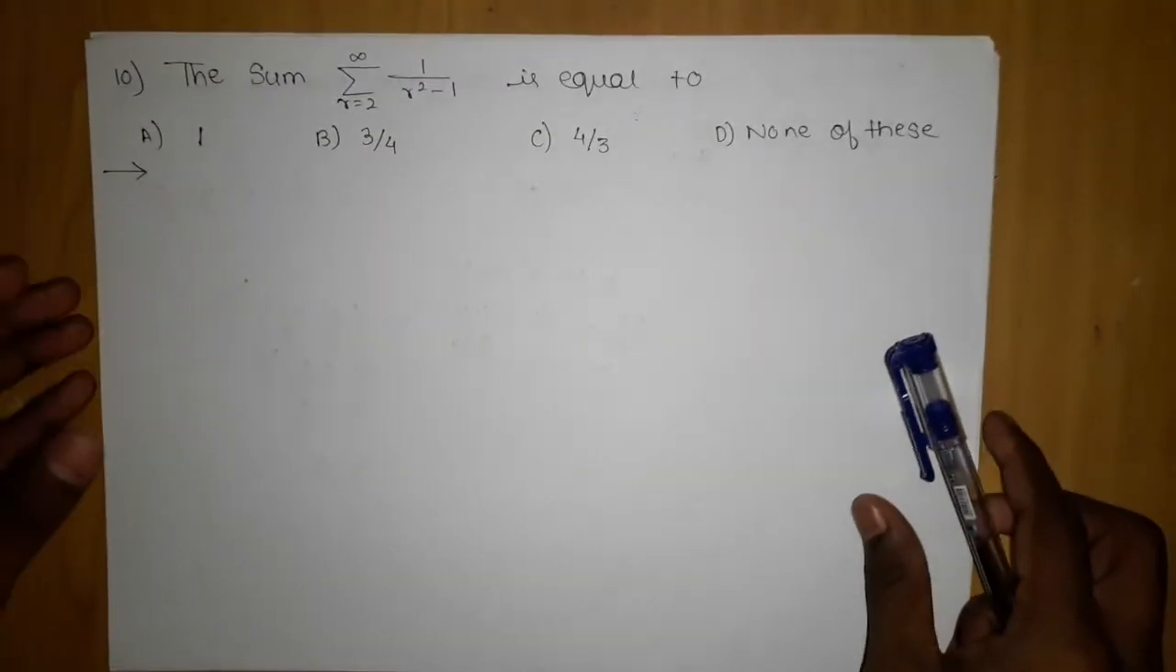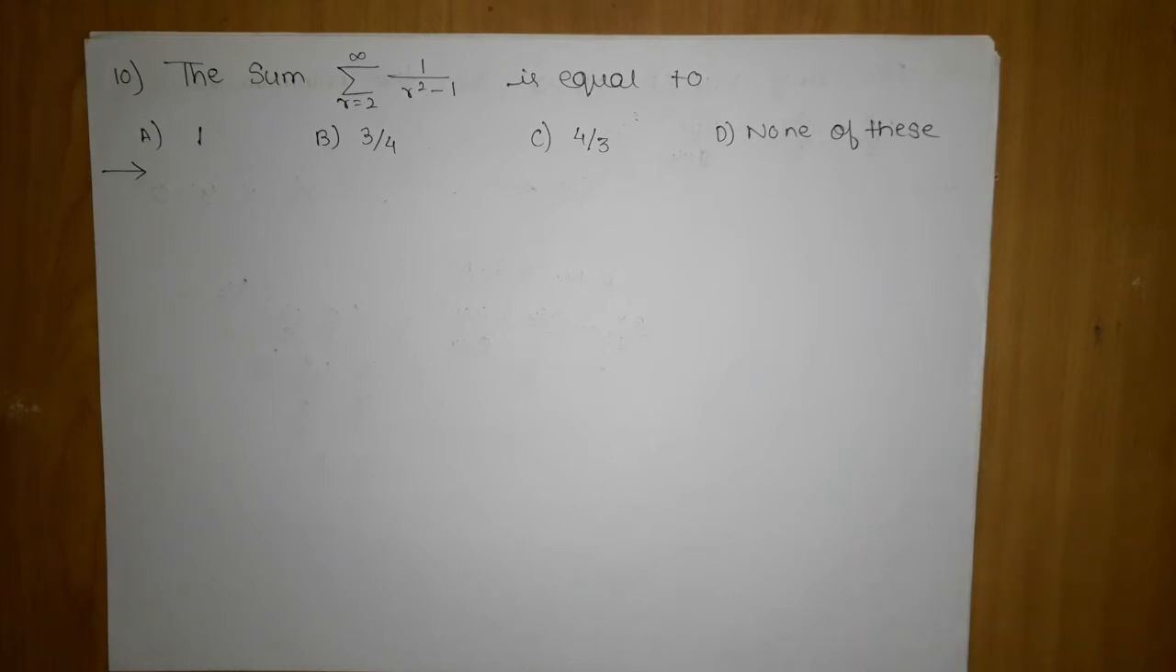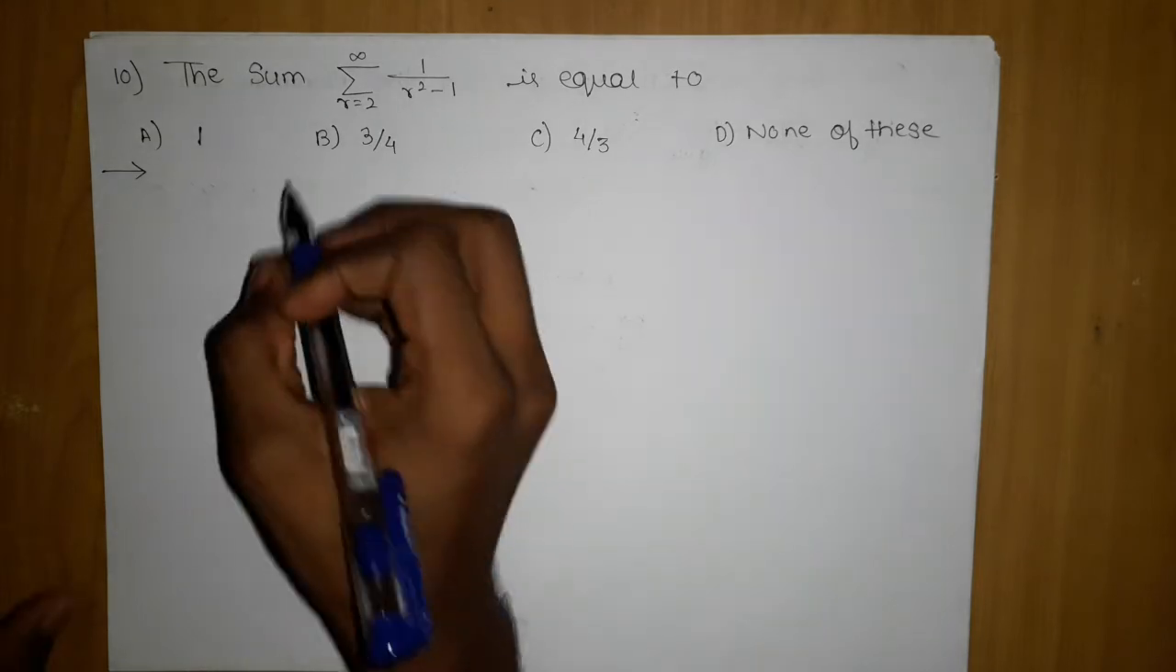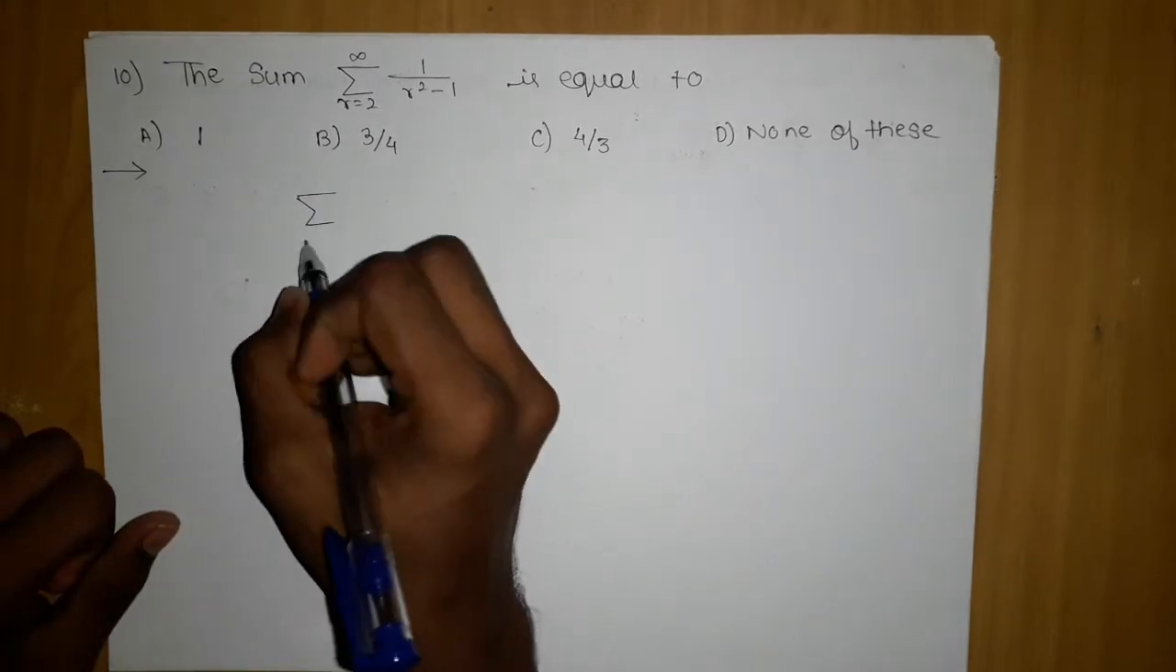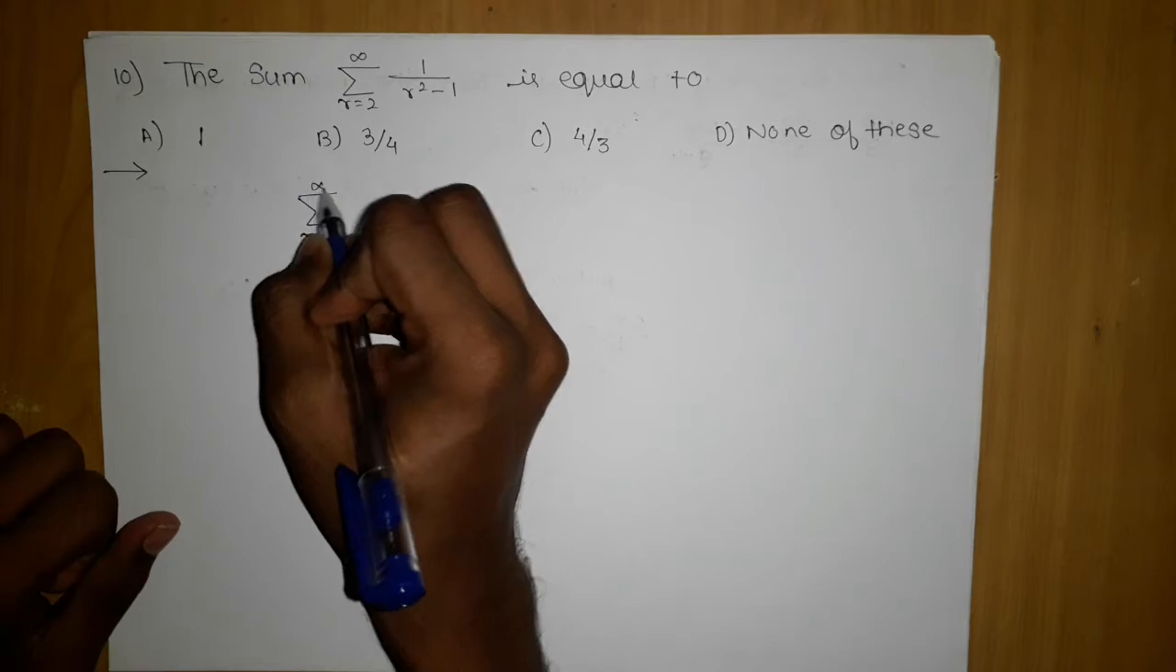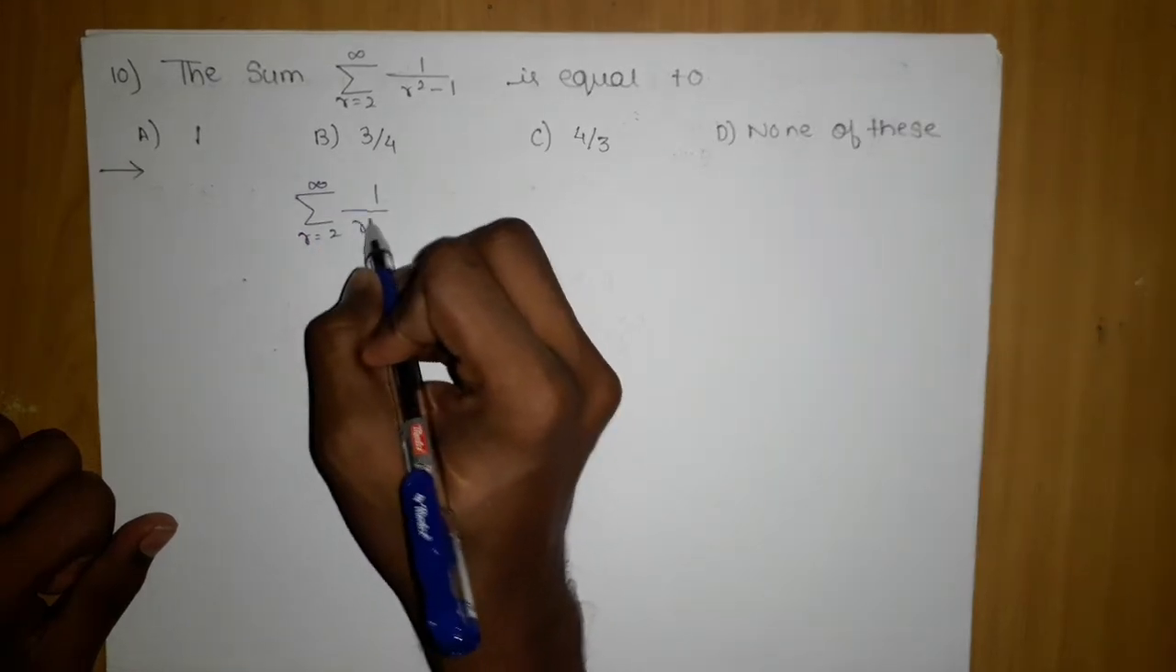So the 10th problem which we are going to see is this: the sum from r equals 2 to infinity of 1 upon r square minus 1 is equal to what? A is 1, b is 3 by 4, c is 4 by 3, d is none of these. Now summation r equals 2 to infinity is given, 1 upon r square minus 1.